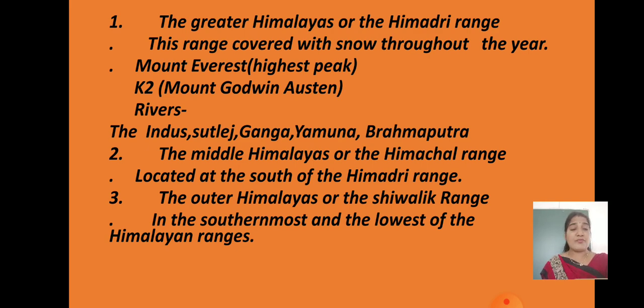So you have to keep all this in mind. These two, Mount Everest and K2, they lie in the Greater Himalayas or the Himadri range, children. So which rivers originate in the Greater Himalayas? That is the Satluj, the Indus, the Ganga, Yamuna, Brahmaputra.